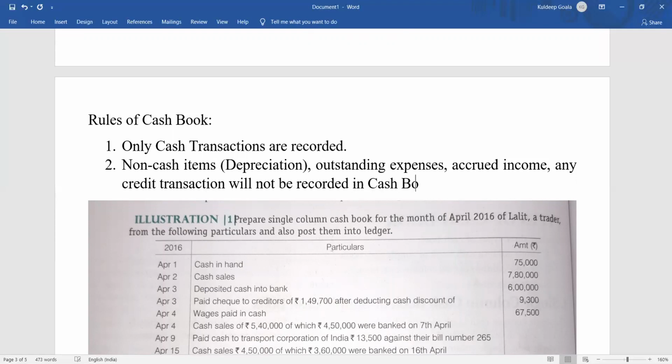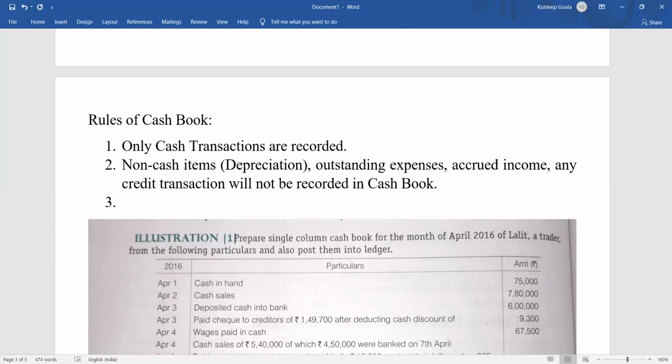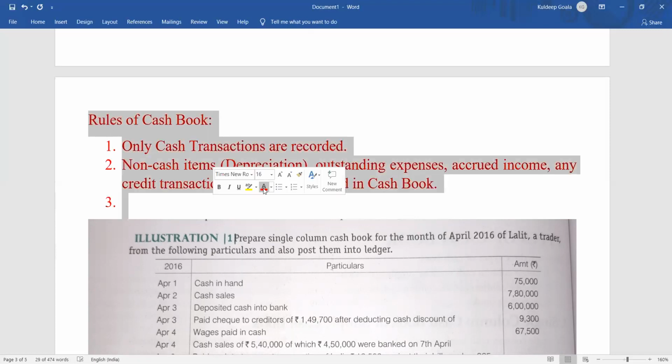It will be recorded only when there is payment, only when the payment has been made or the receipt has been made. Whenever there is a receipt or payment being made, it will be recorded. Clear? Is it clear, everyone? So now coming to the next one.